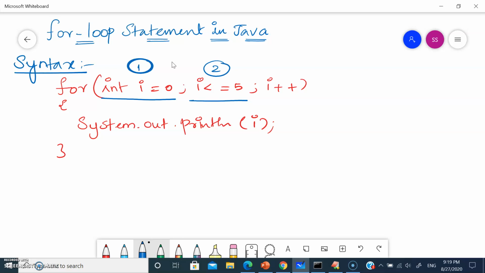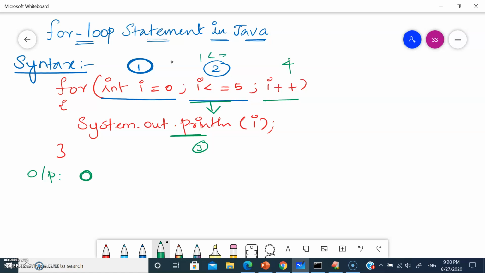Yes, condition is true. If the condition is true here, then it's going to enter into the output System.out.println(i), means i carries 0 first. And then it's going to increment. What is the latest i value? 0, right? Now it would be incremented to 1.